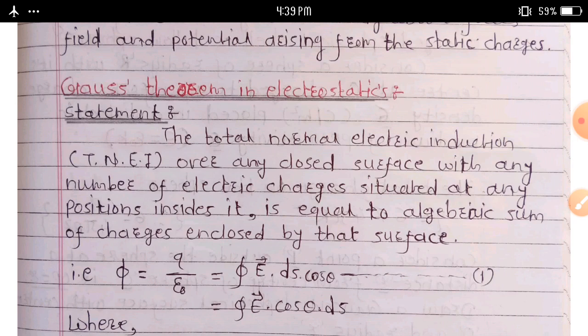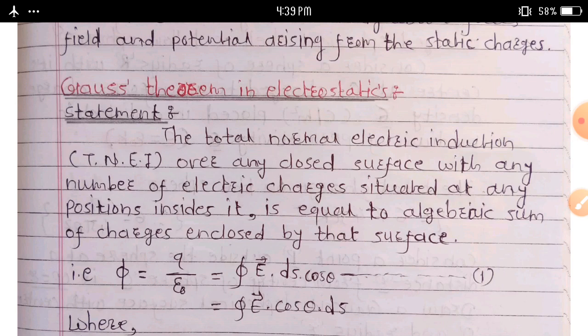Statement: the total normal electrical induction over any closed surface, with any number of electrical charges situated at any position inside it, is equal to the algebraic sum of charges enclosed by that surface.